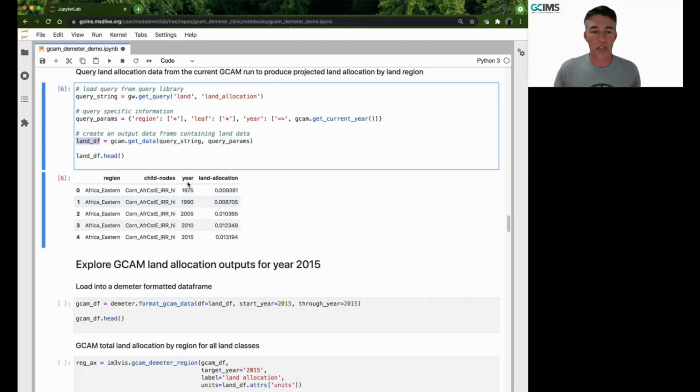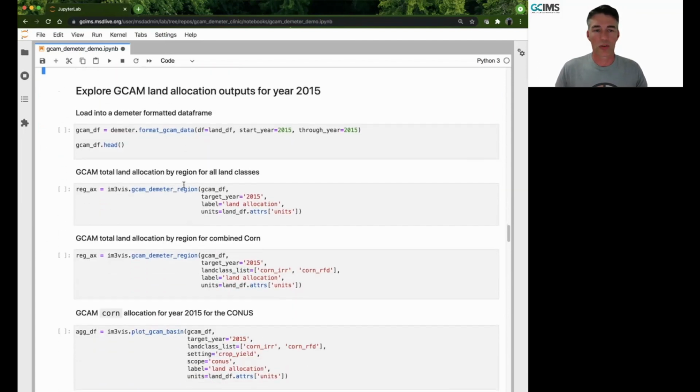This is what you would generally extract out. It's good to note as well that we don't need the whole output database from GCAM anymore to extract information on a per time step basis. So this is really handy in reducing the overhead of keeping data.